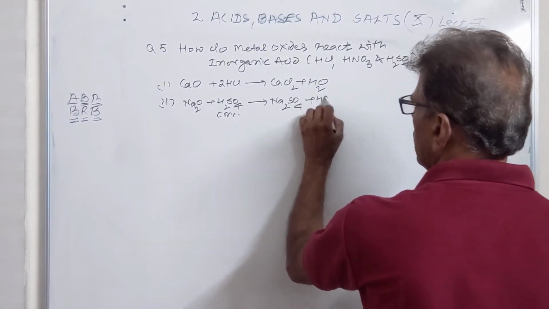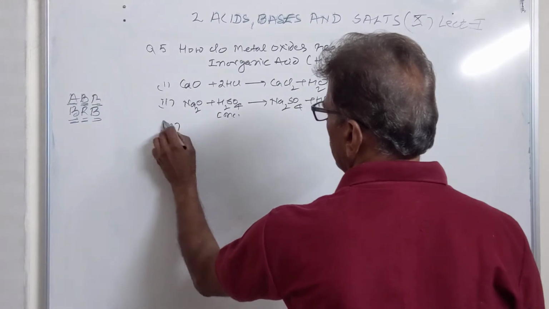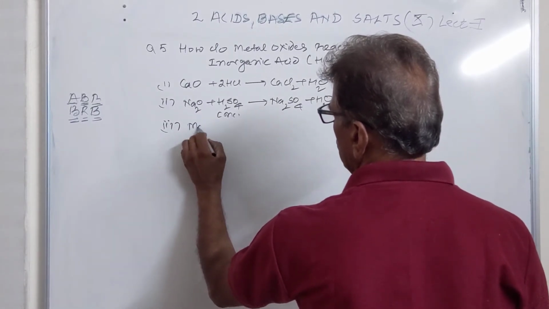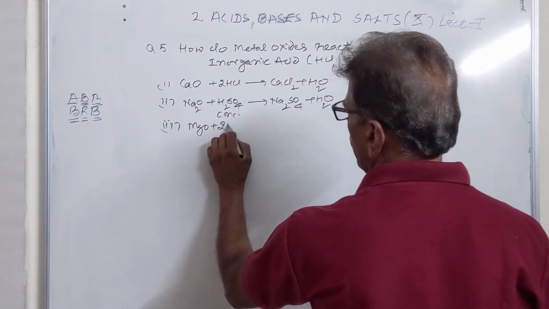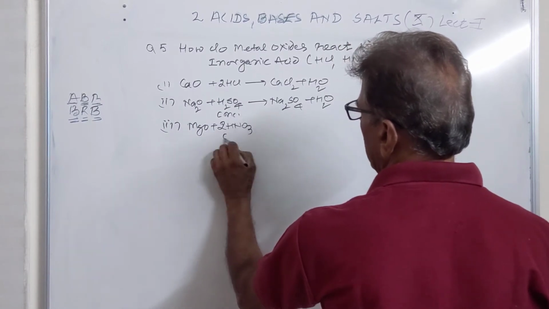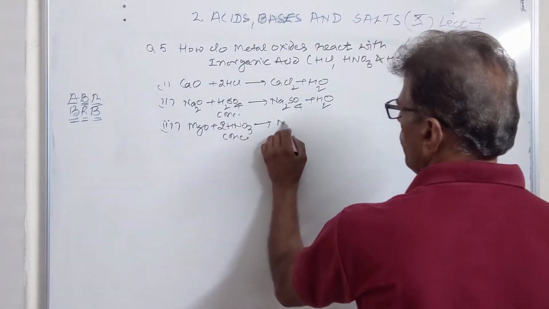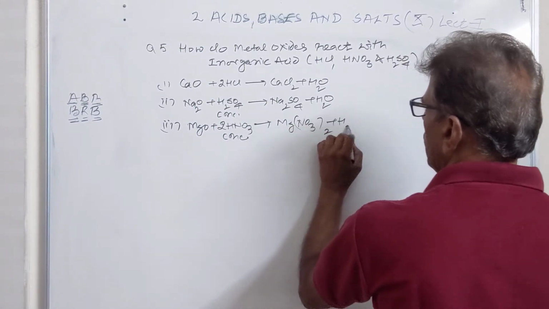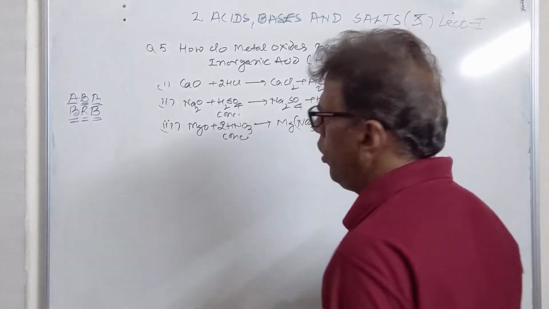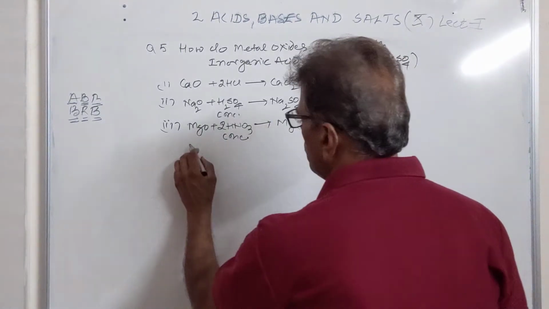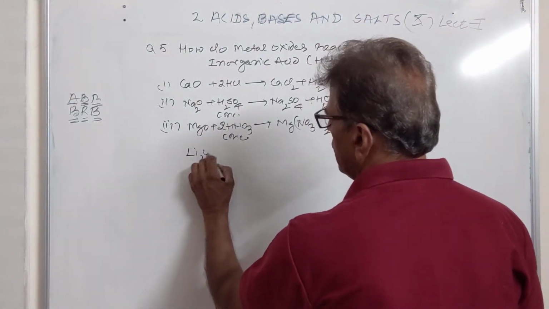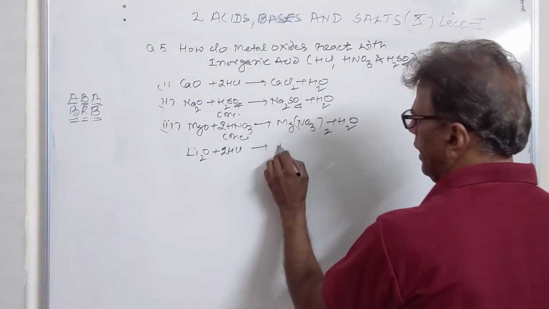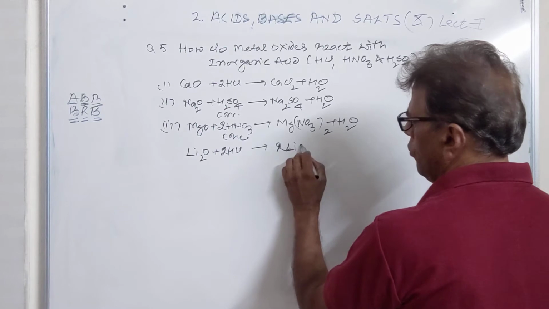plus water. Similarly, we have other oxides. For example, MgO combines with 2HNO3 to produce magnesium nitrate plus water. So all the oxides, whenever they combine with the acids, produce salts and water.